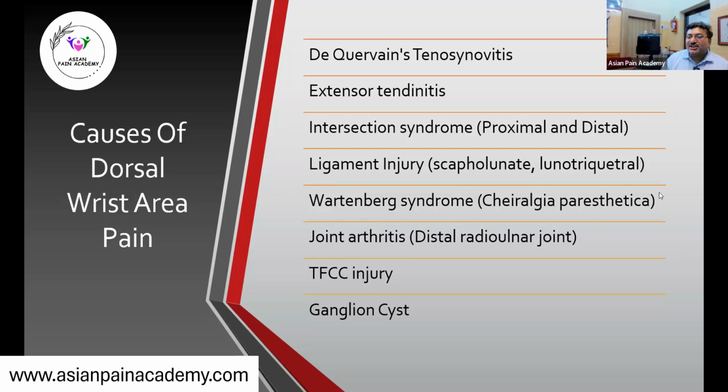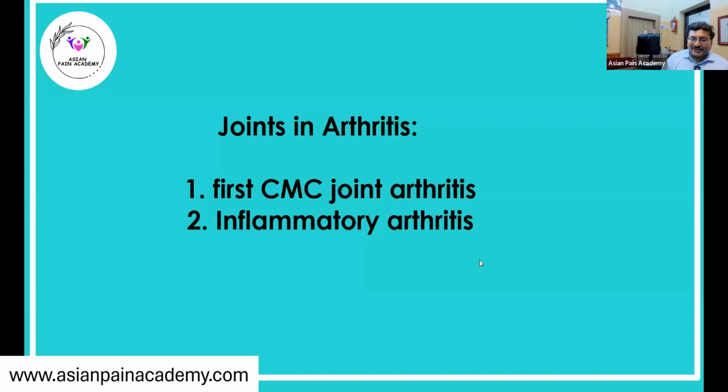Then Wartenberg syndrome or cheiralgia paresthetica, the name I have not told, but the disease I have already demonstrated. It's the compression of the superficial branch of the radial nerve. That could happen because of a mass at this point, or an inflammation, or an injury or fracture at this point, and this is known as Wartenberg syndrome. Then there could be joint arthritis like the distal radioulnar joint, but it is not the only joint. All other joints at this point may undergo injury. There are possibilities of TFCC injury, and ganglion cyst is also common in this area.